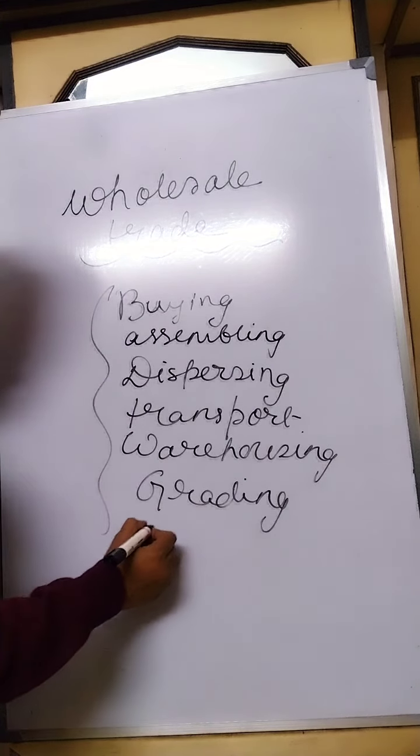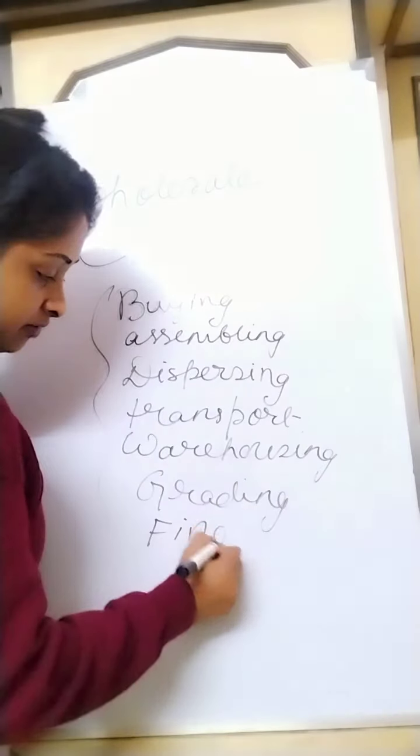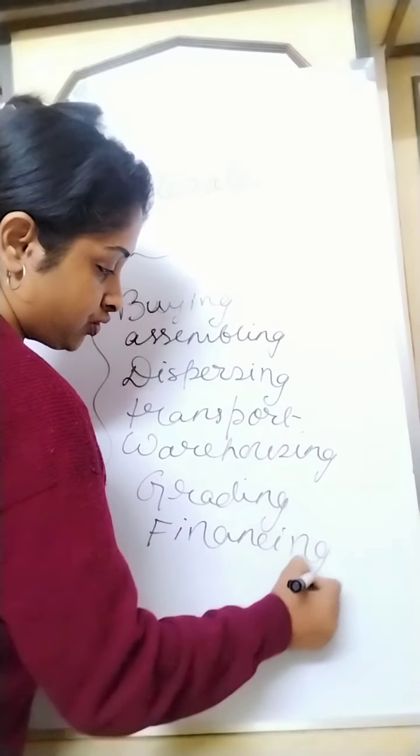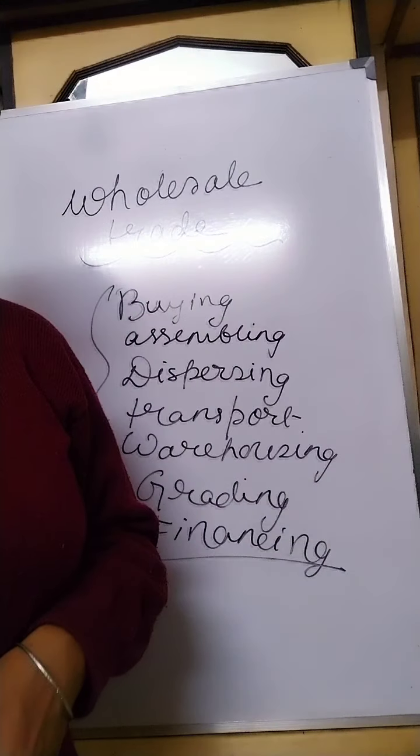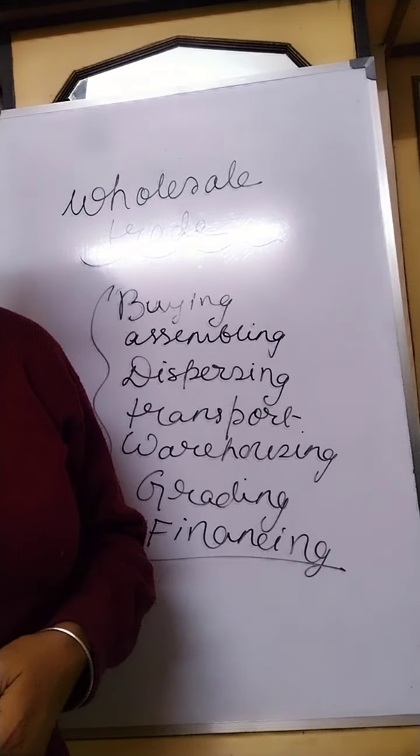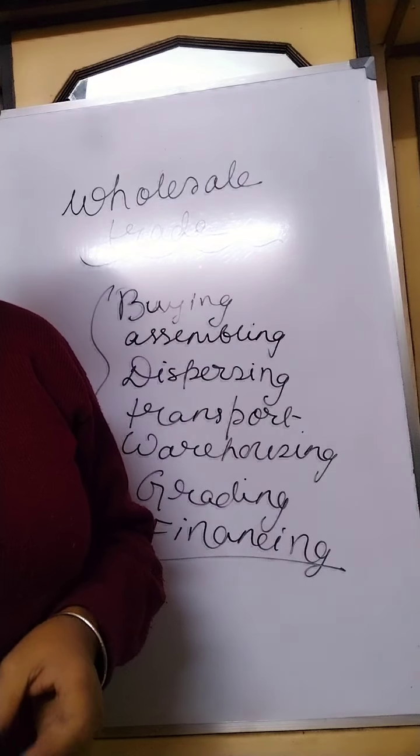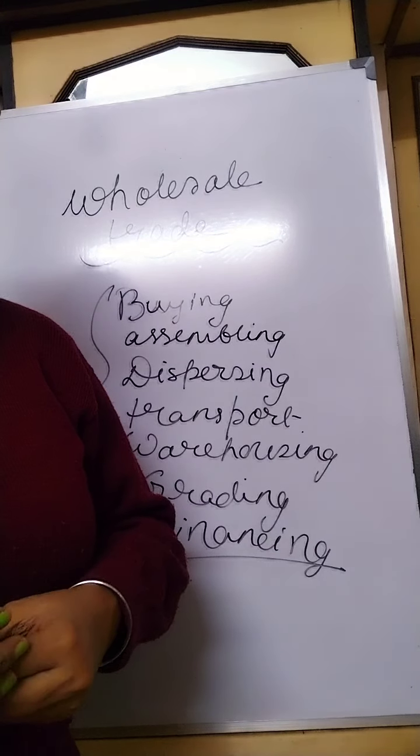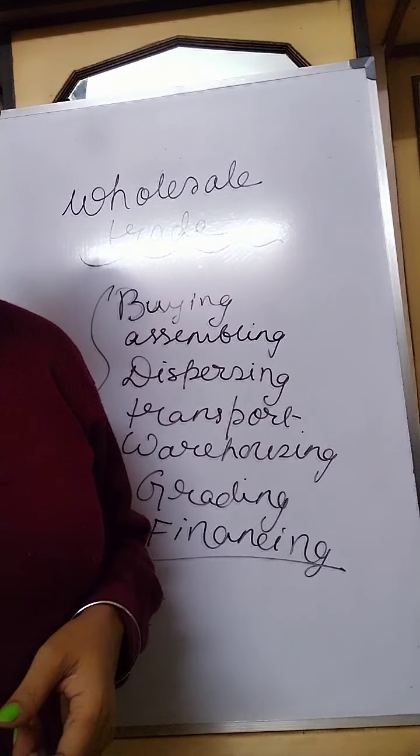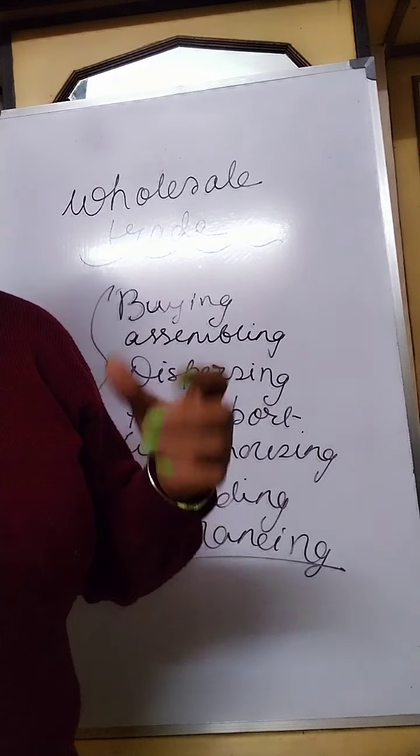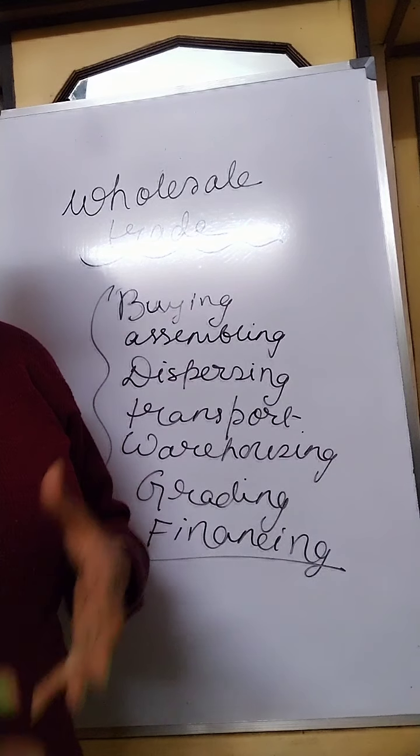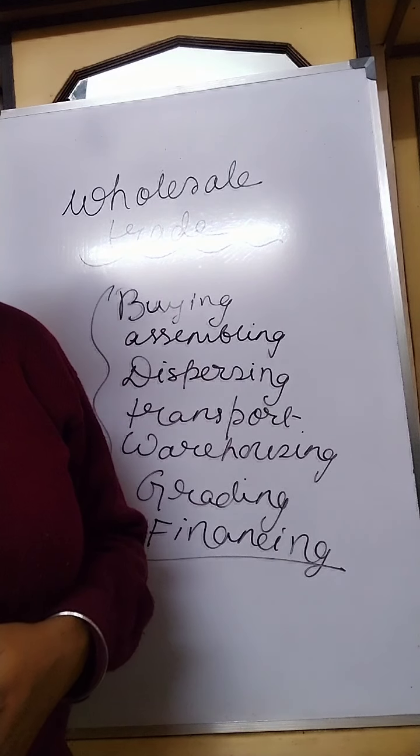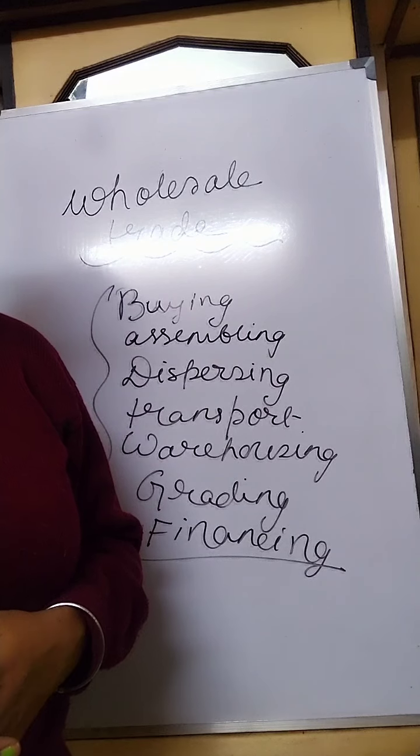Financing, risk bearing. Financing: they finance the producers, I have told you, and also provide credit facilities to the retailers, that I have also told you. Now warehousing: the wholesalers have to keep a large stock of goods for the retailers, as they provide uninterrupted supply to the retailers. For that reason, they have to maintain a warehouse for storage of goods. Many wholesalers maintain their own warehouse or own godown for storing goods, thereby reducing the investment cost.